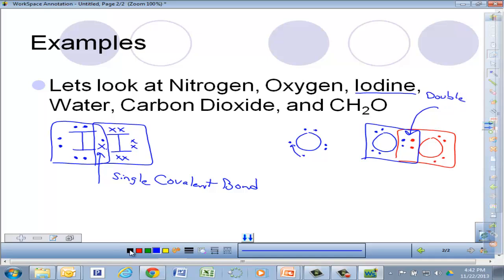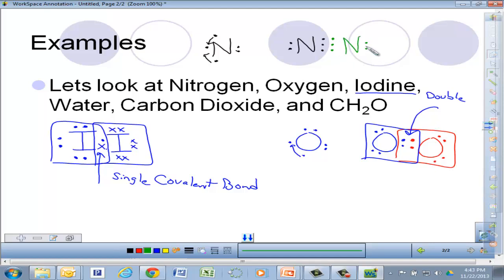And then the last one, let's look at nitrogen. Nitrogen originally looked like this, with its 5 valence electrons. Well, nitrogen will be a lot like oxygen. Those single ones are going to come together. So I'm going to switch this up. I'm going to put the 2 dots on the left side. Those single dots that came together, let's go ahead and place them there. Let's go with another nitrogen with its 3 that came together.